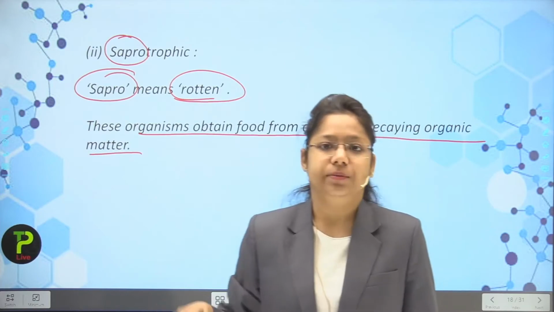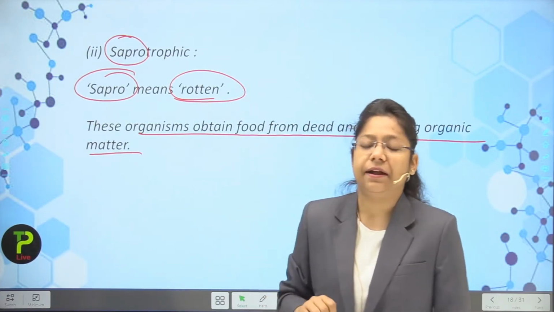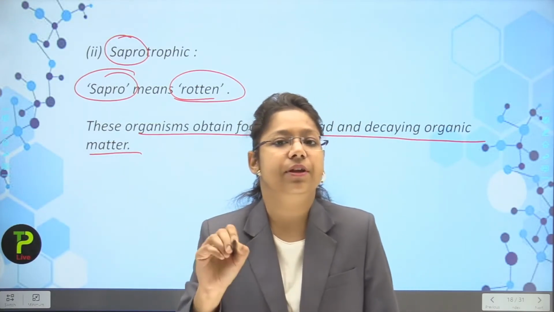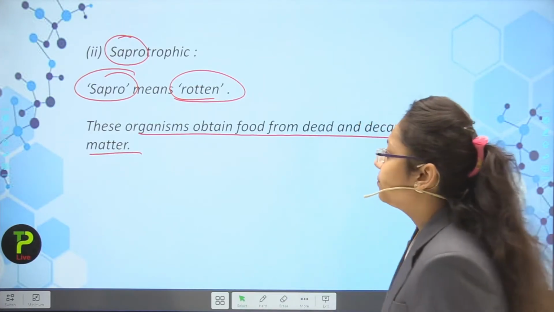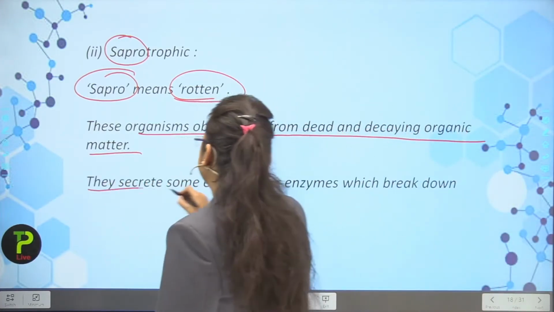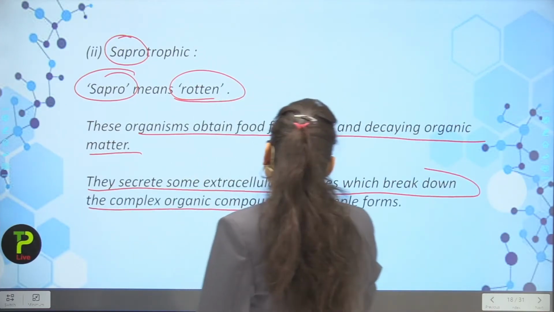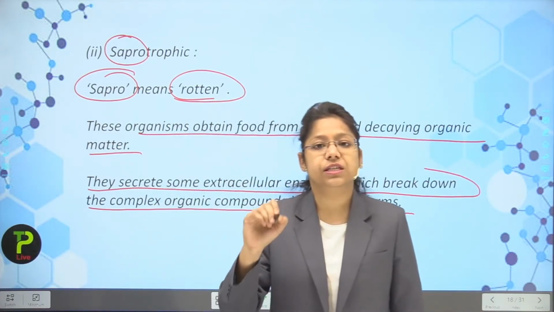The saprotrophs. Actually, the organisms which are decomposers are considered under the category of saprotrophs because if they are present in soil, then they will consume the dead and decay which is present inside the soil. Okay. Now the next point, they secrete some extracellular enzymes which break down the complex organic compounds into simpler forms. Okay. Now this is very important.